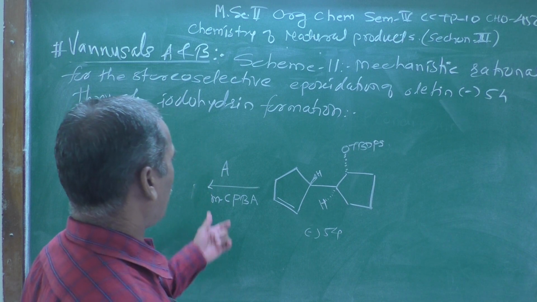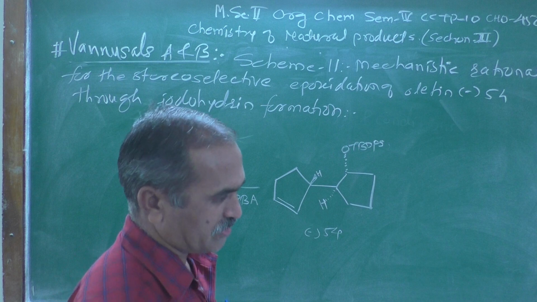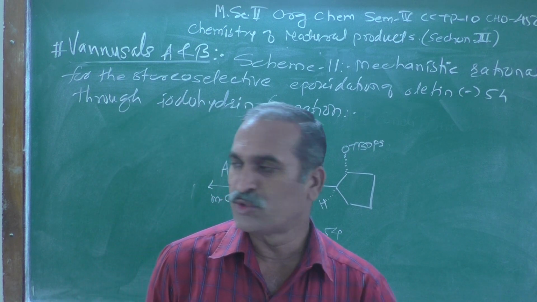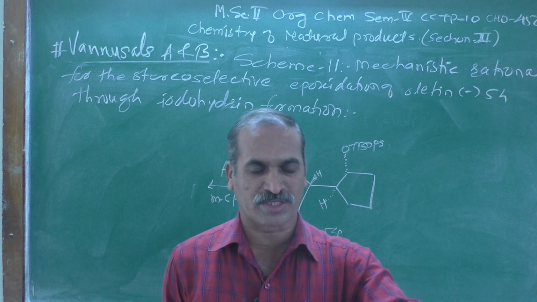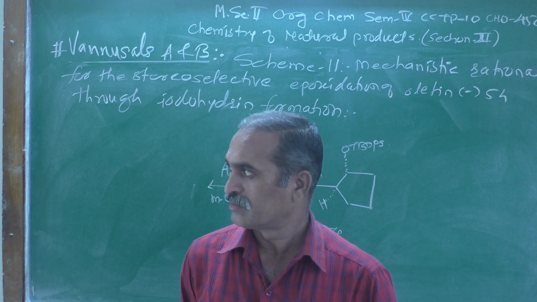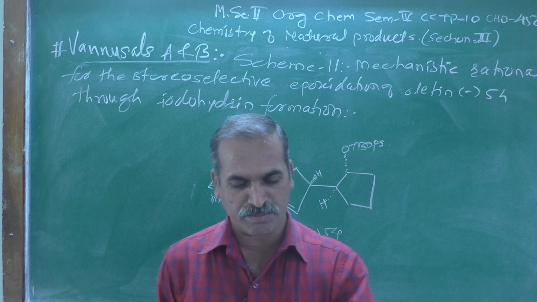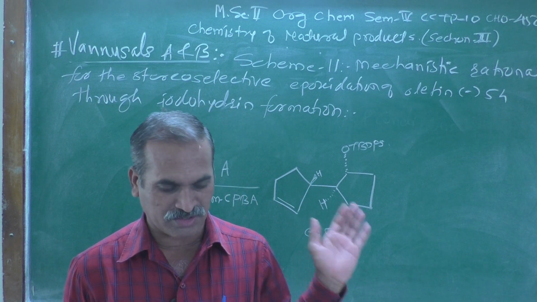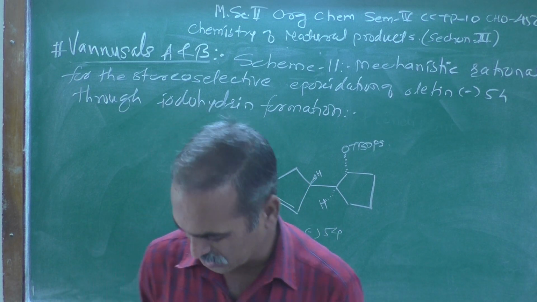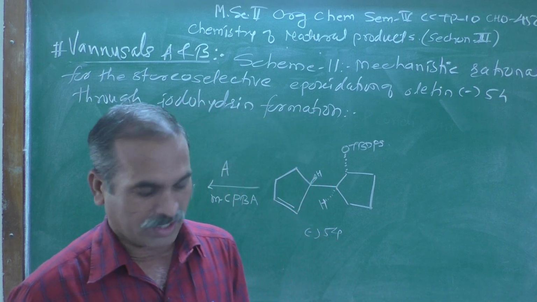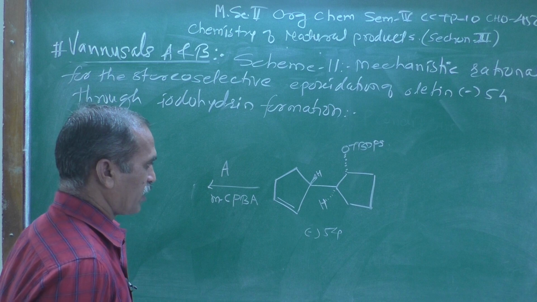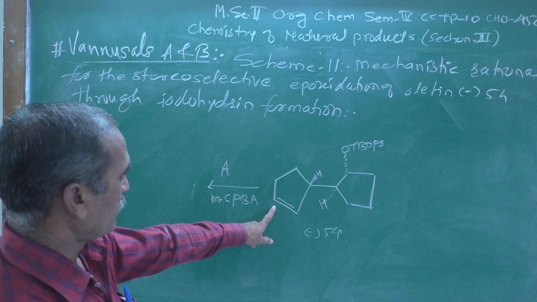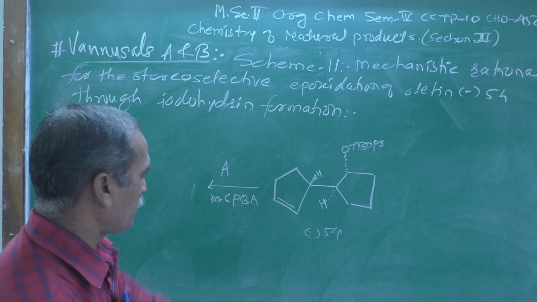As we know, it is a regular, commonly used oxidizing reagent, and if you remember, the Baeyer-Villiger oxidation reaction, where we generally use this type of reagent, metachloroperbenzoic acid. Here it is used for the epoxidation.